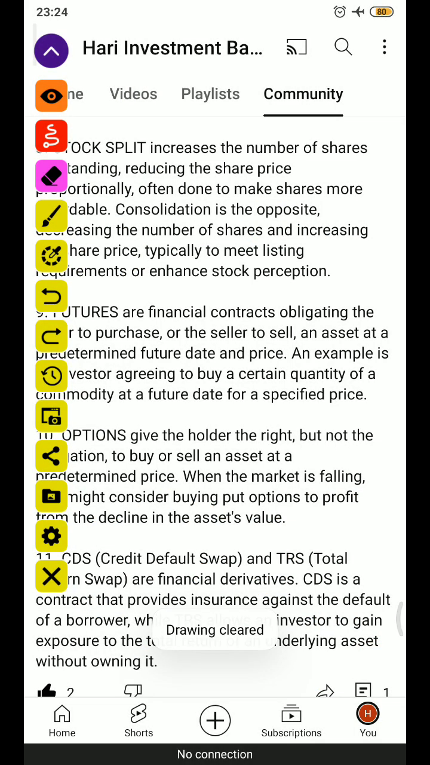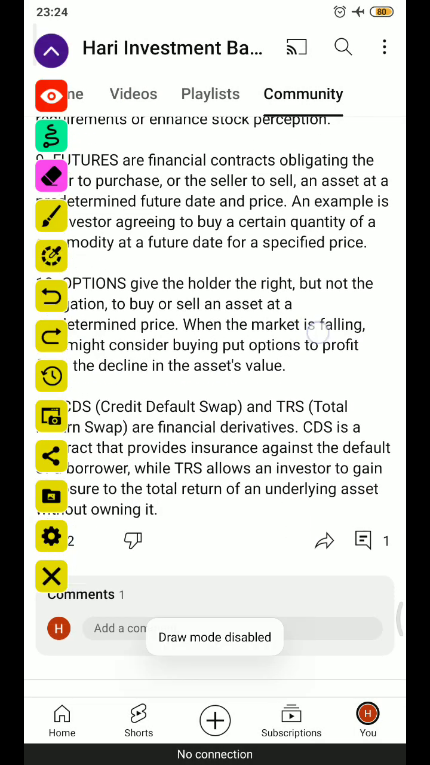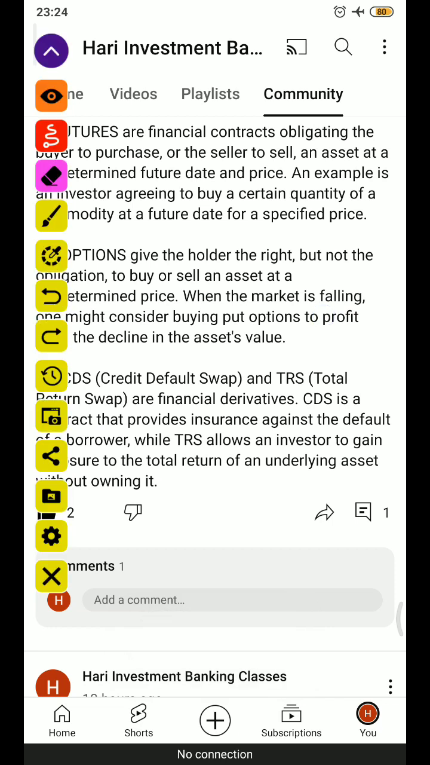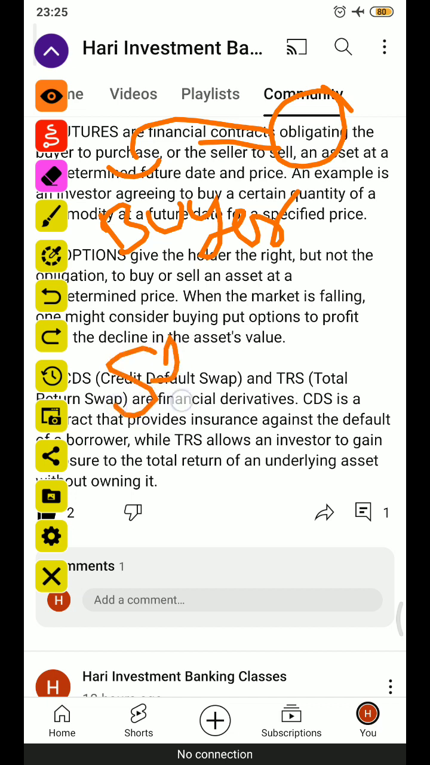Next, futures means it is one financial contract obligating the buyer to purchase or the seller to sell an asset at a predetermined future date and price. So in a future contract, there will be an agreement, and that agreement mentions the obligation of the buyer to purchase and the obligation of the seller to sell an asset at a predetermined future date and price.